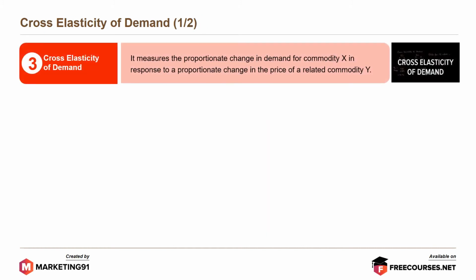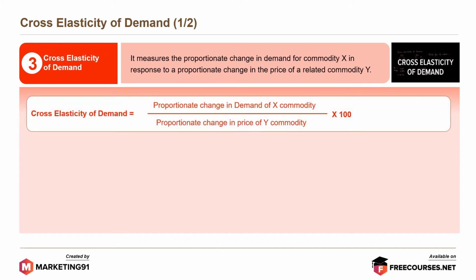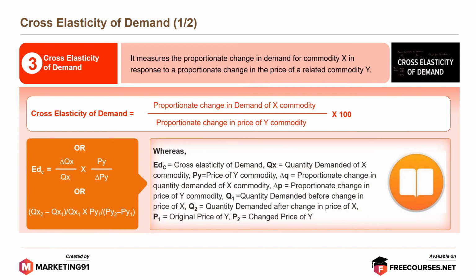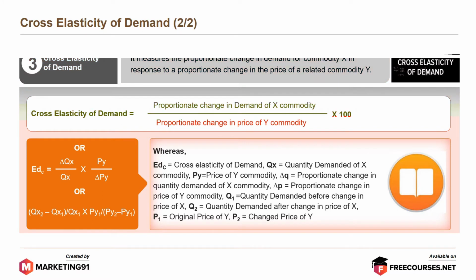It measures the proportionate change in demand for commodity X in response to a proportionate change in the price of a related commodity Y. Therefore, cross elasticity of demand is equal to proportionate change in demand of X commodity divided by the proportionate change in price of Y commodity, into 100. Formula wise, cross elasticity of demand is equal to change in the quantity demanded of X commodity divided by the quantity of X commodity, into price of the Y commodity divided by the change in the price of the Y commodity. Moving further, consideration.